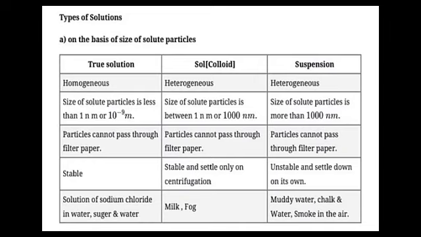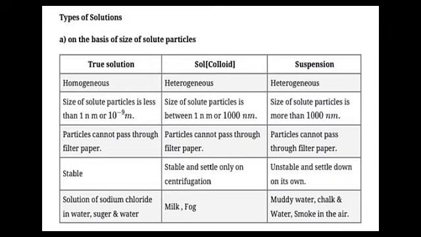Types of solution. On the basis of size of solute particles: true solution, colloidal solution, suspension. True solution is homogeneous, suspension is heterogeneous. Size of solute particles in true solution is less than 1 nanometer or 10 power minus 9 meters. In colloidal solution the size is between 1 nanometer and 1000 nanometers. In suspension the size is more than 1000 nanometers. Particles cannot pass through filter paper.